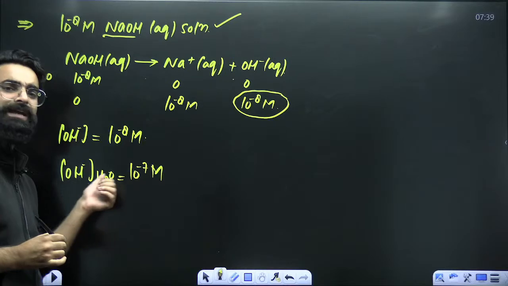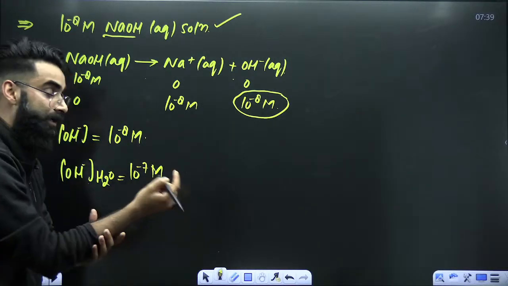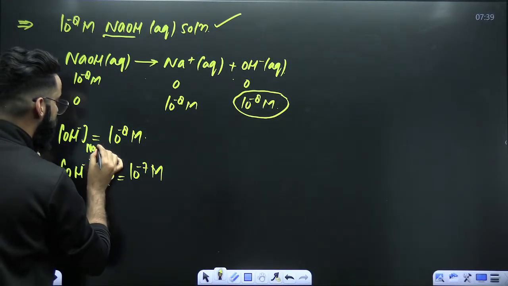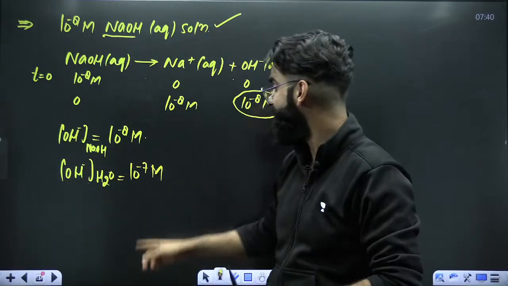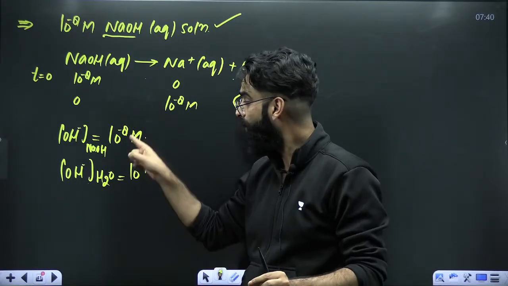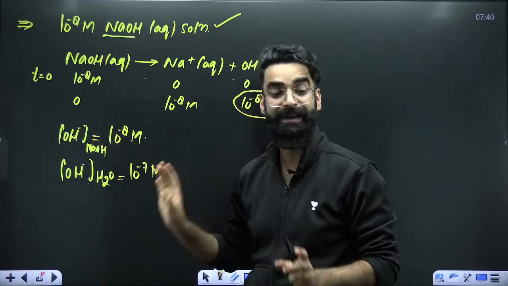Already these many OH negatives were there in the container. Now you are adding NaOH into that water. So OH negative concentration which is coming from NaOH, that is 10 raised power minus 8 molar. Already in the container there were 10 raised power minus 7 molar OH negatives due to water. Now this much molar concentration of OH negative is coming from NaOH.